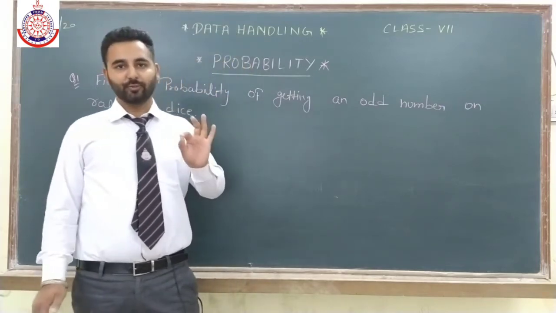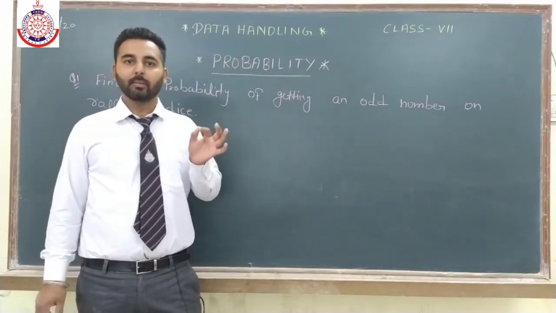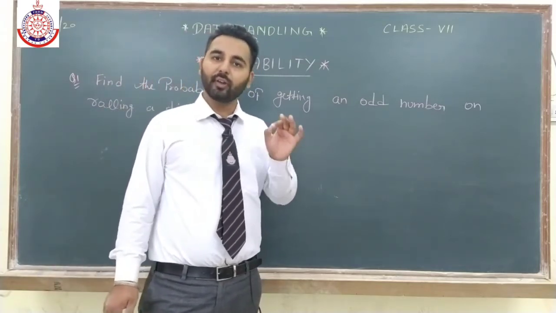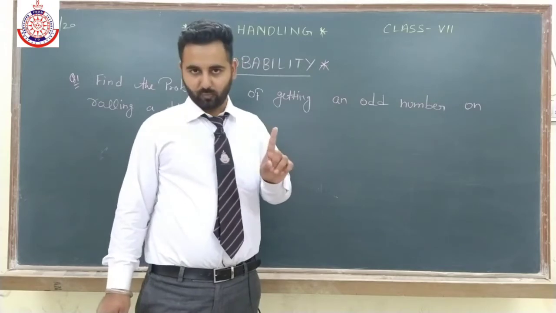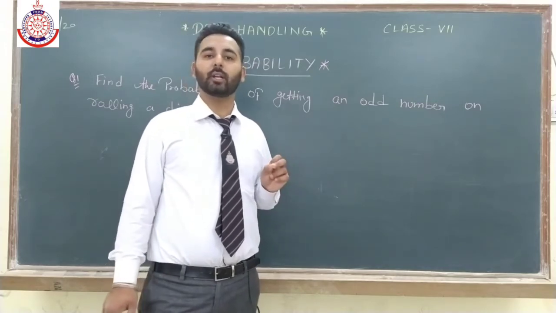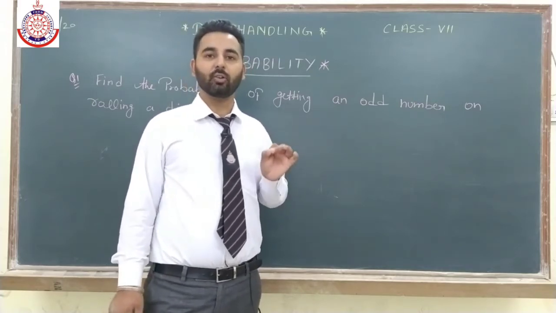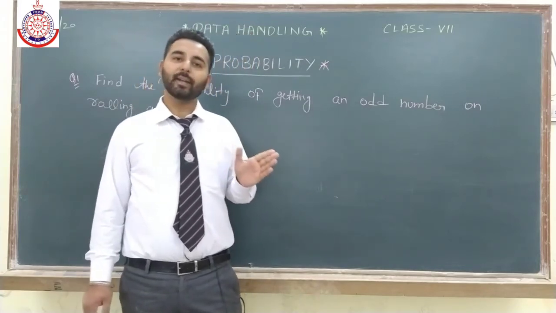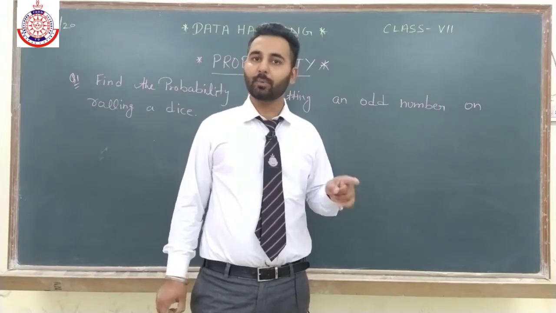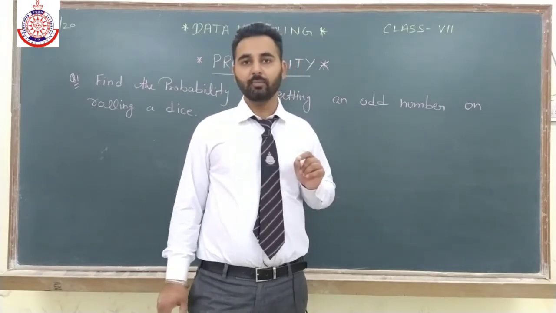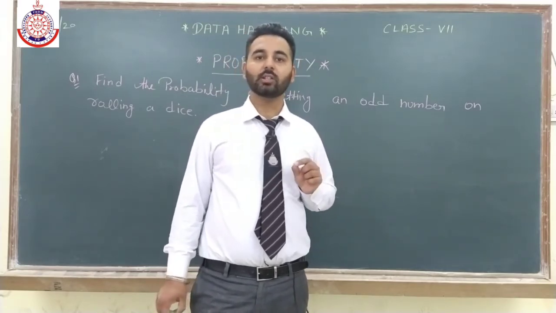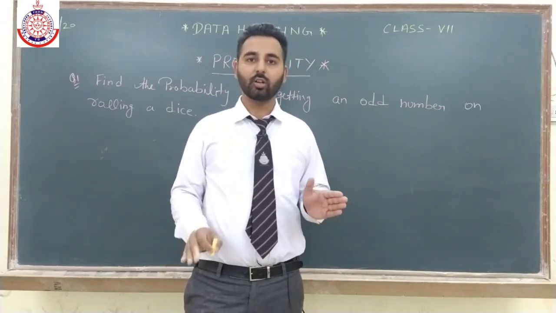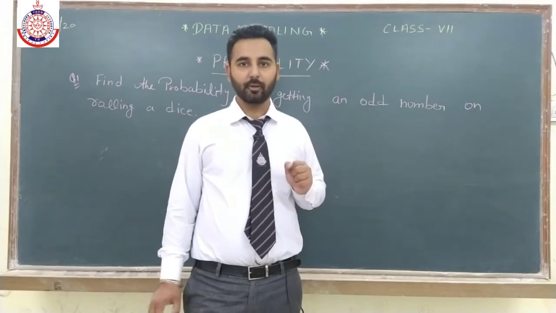But we have to keep one thing in our mind: maximum probability of any event, of any case, will be 1, and minimum probability of any event, any case, is 0. Fine. When maximum probability we are having, means probability is equal to 1, that event is known as sure event, means that is 100% sure it is going to happen.